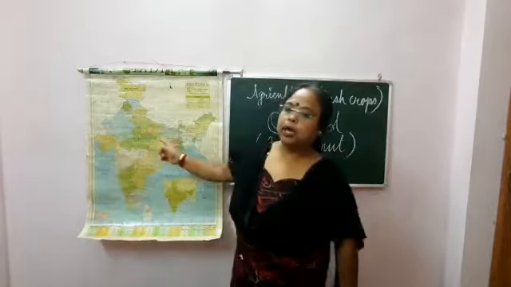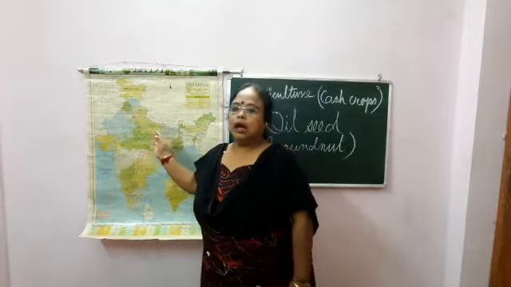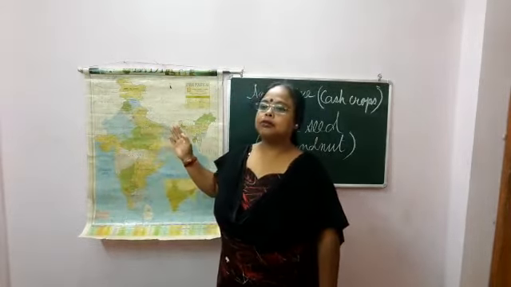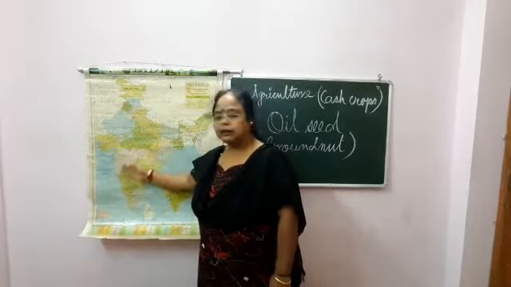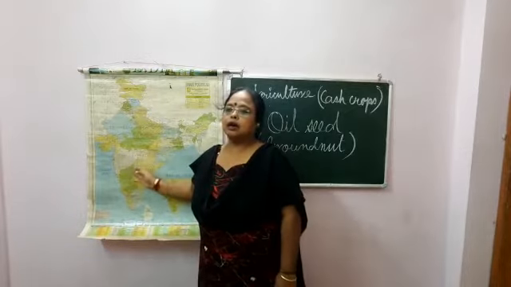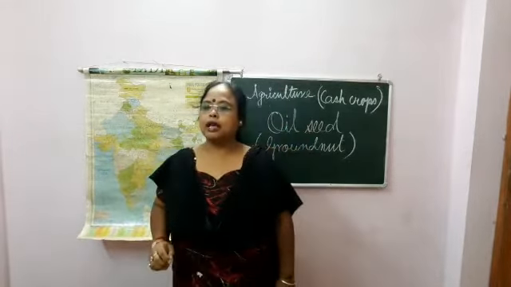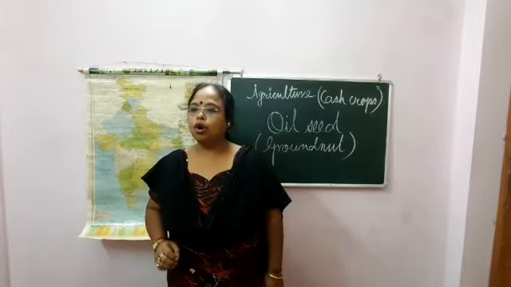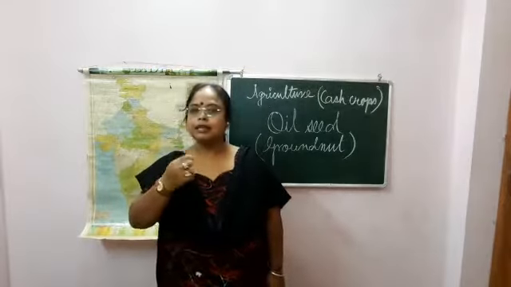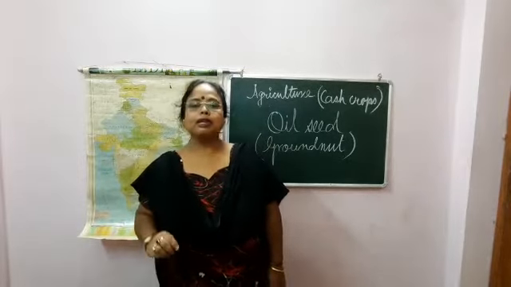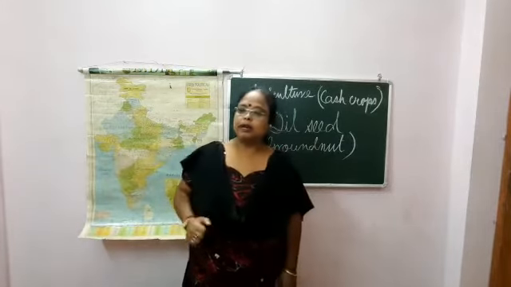In the northern part it is grown as a Kharif crop and in the southern part as a Rabi crop. Groundnut is also known as peanut or monkey nut. Why monkey nut? Because monkeys eat it.